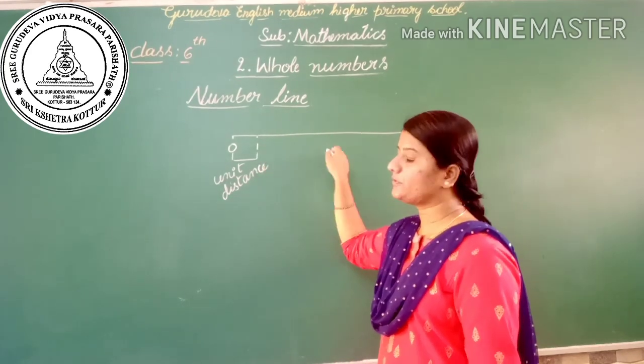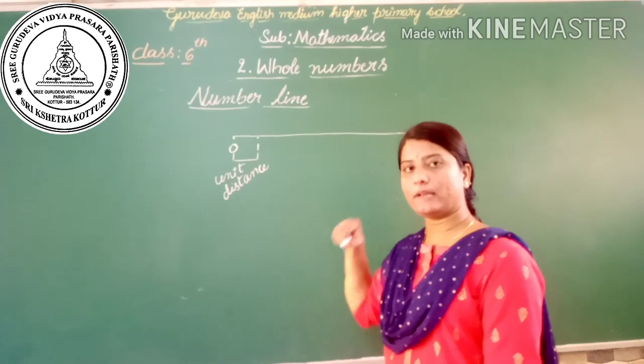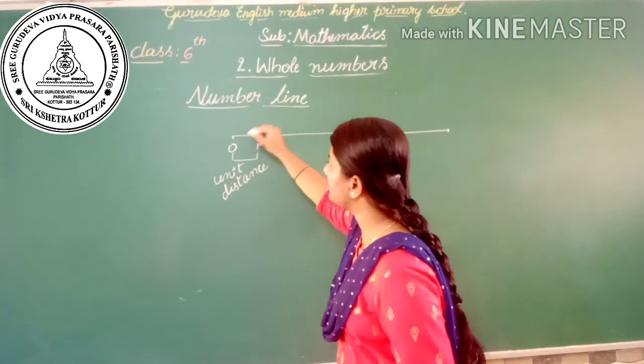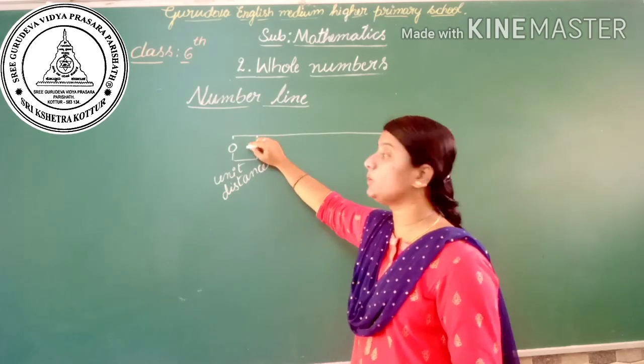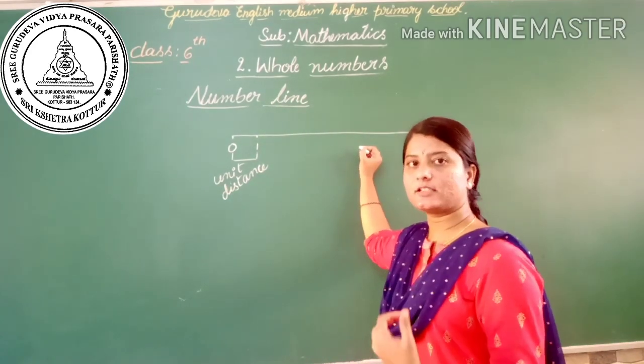Similarly, the numbers move forward, that is 2, 3, 4, 5, 6. We have to label the number line with the unit distance. How much distance I have taken from 0 to 1, with the same distance we have to mark the next numbers.